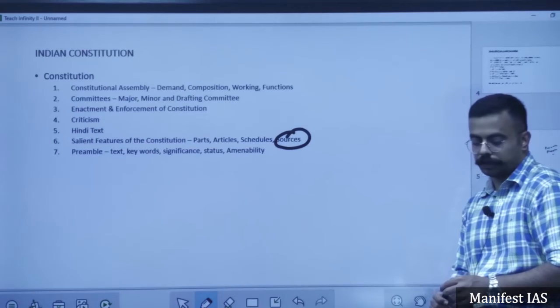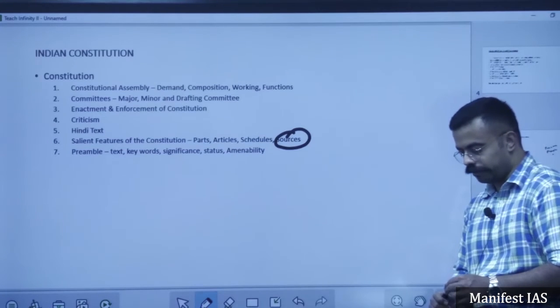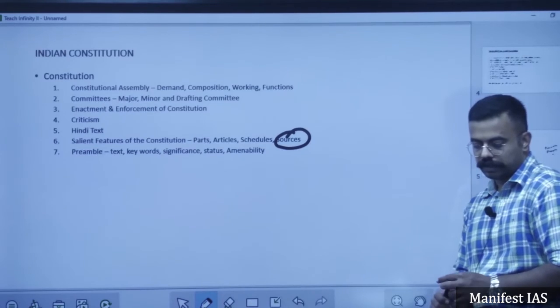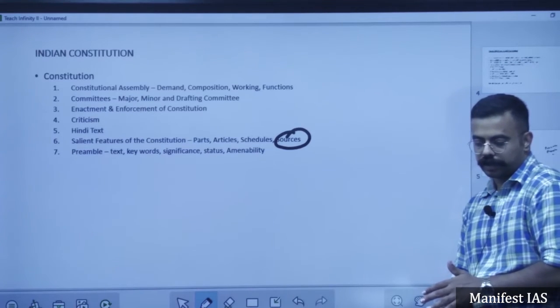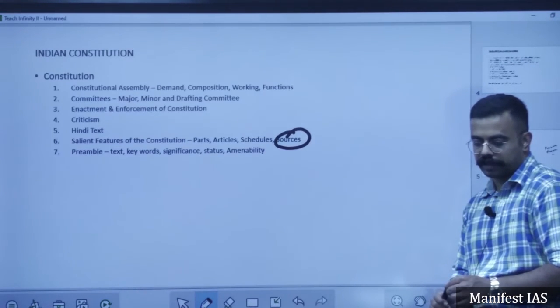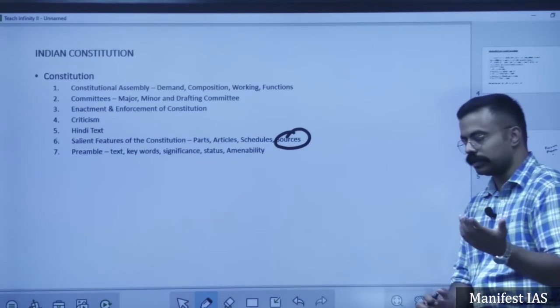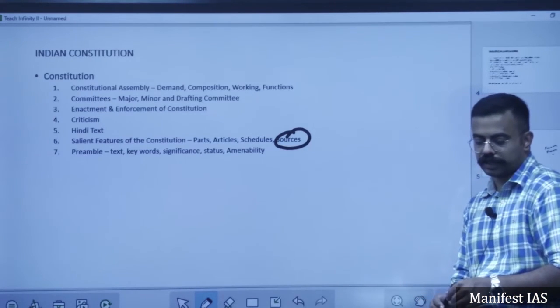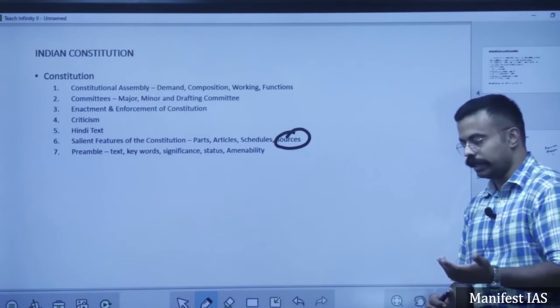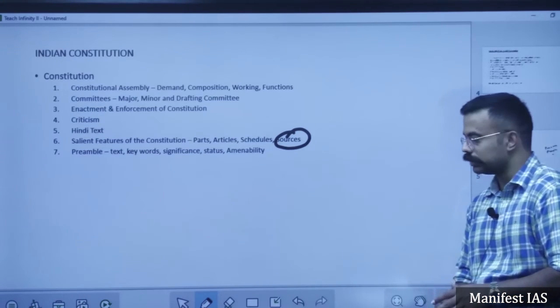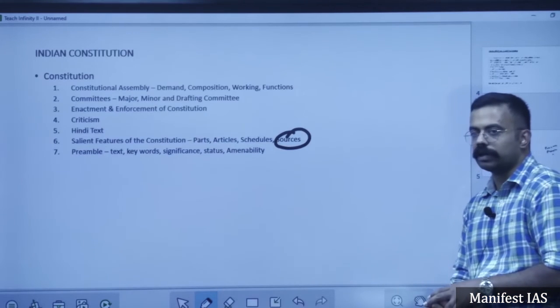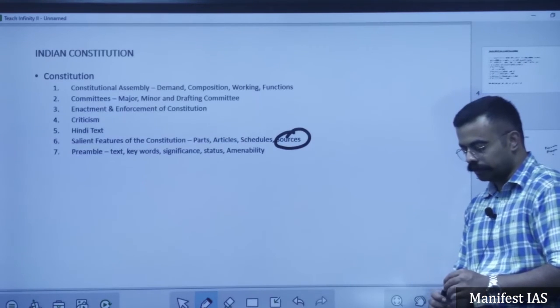So next comes the concept of justice. Under justice we have economic, social and political justice. Economic justice means establishing equality, political justice means giving equal political opportunity, social justice means giving equal treatment for all citizens. So liberty means what? Liberty means freedom.